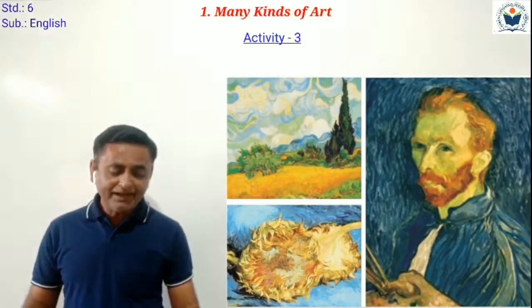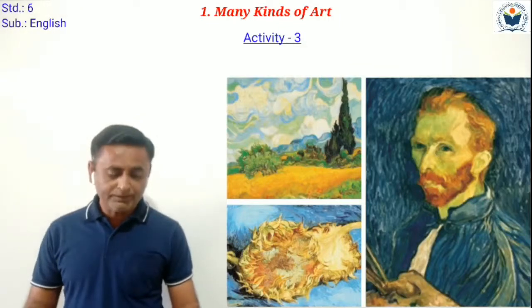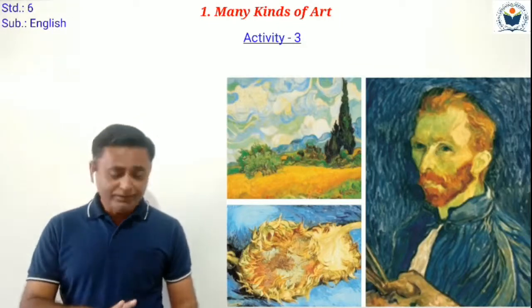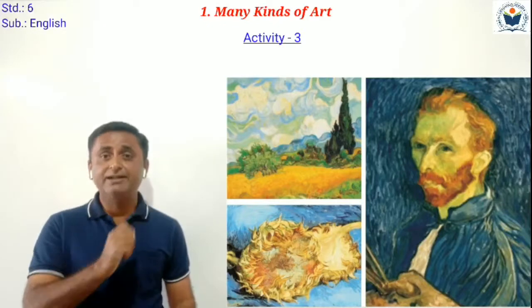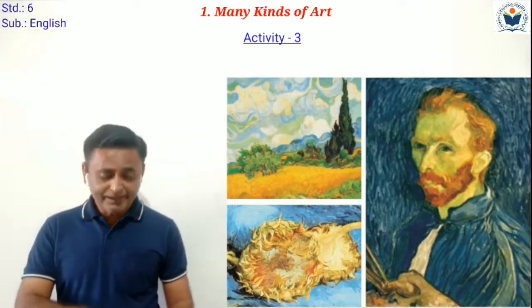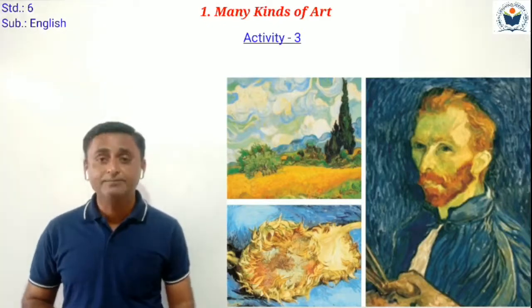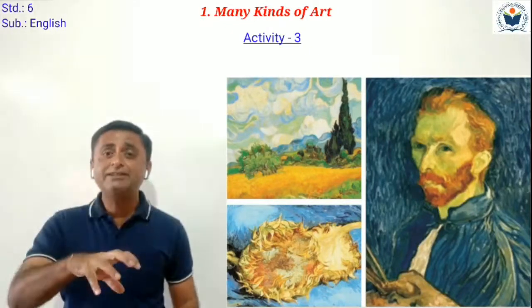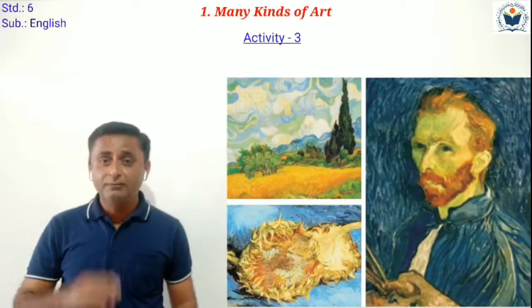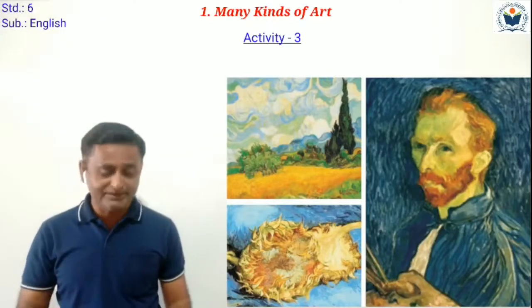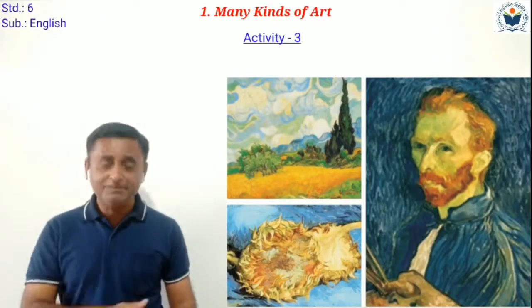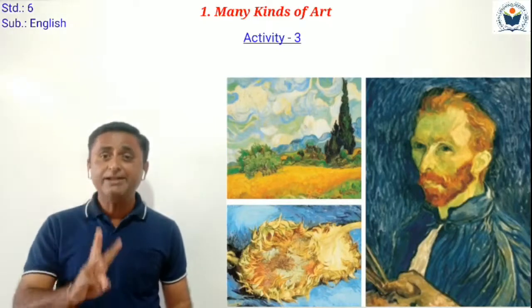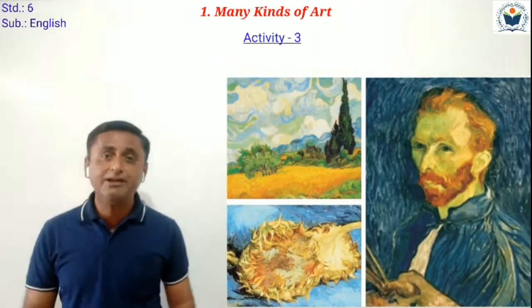Van Gogh's paintings are all of different subjects. Can you see the three pictures given here in your textbook? Three pictures, subject is different. Various subjects. One portrait is given here, a self-portrait, and of the other two pictures, one is a nature picture. So in the three pictures, the subject is different here.